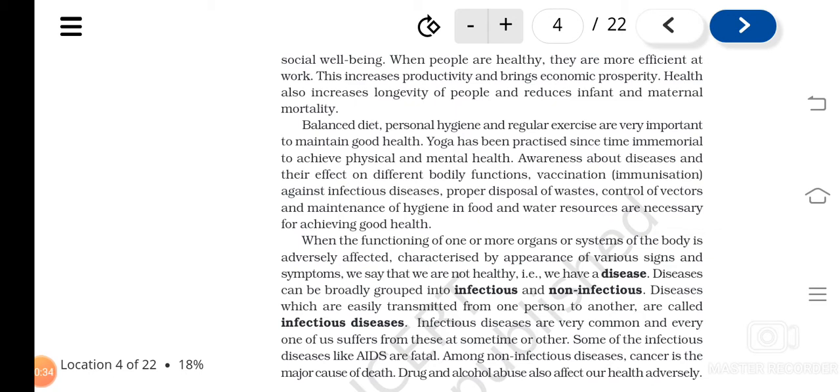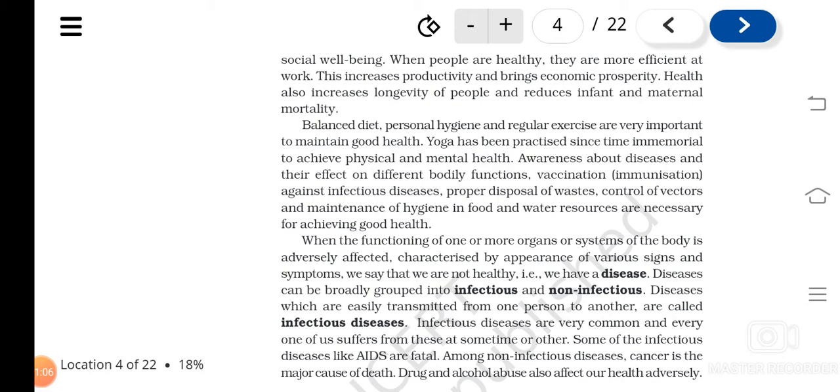And then what? Yoga can be done, and awareness about diseases and their effect on the body should be there. For many diseases vaccines are available, so vaccination can be taken against various infectious diseases. Then, by not allowing the multiplication of vectors, many diseases can be prevented, as they are spread by vectors, isn't it? So all this we have seen.